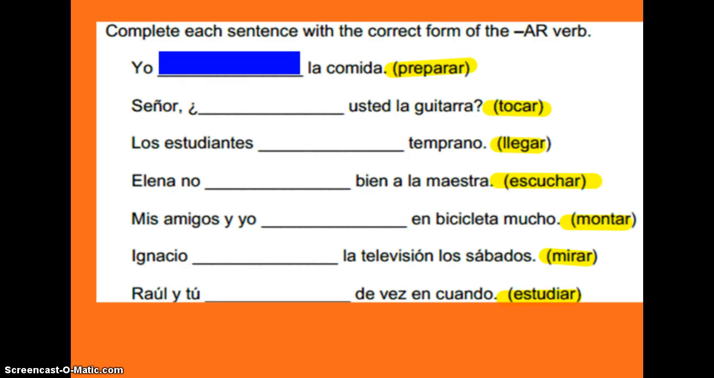Finally, we have some practice at the bottom of your page. Taking what we have learned with the regular AR verbs, you have to conjugate them into the appropriate form. For example, this first one says, yo blank la comida, and the verb is preparar. So you drop the AR, it's either going to be o, as, a, amos, an. So the subject needs to correspond with the verb. So if you go back to our subject pronouns, and you find yo, and you go to your verb chart, and you go to the ending, the subject is going to correspond with the ending. Let me show you what I mean.